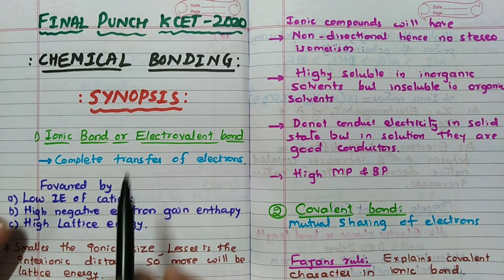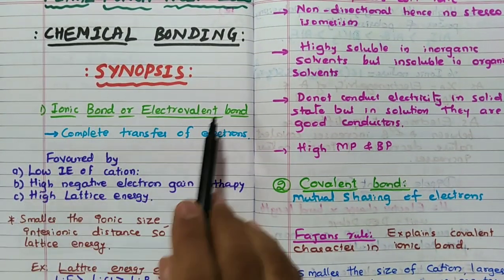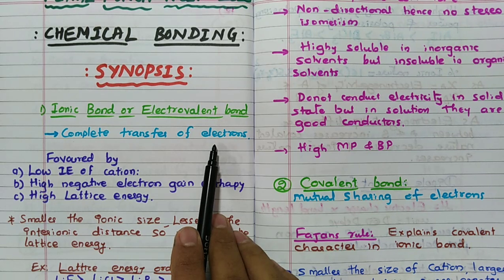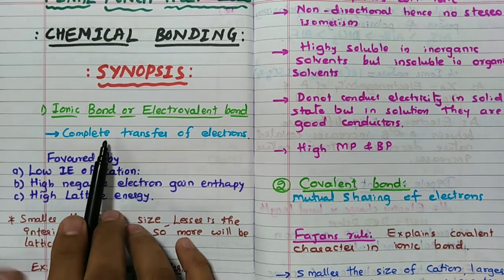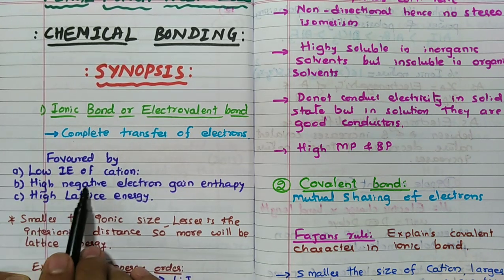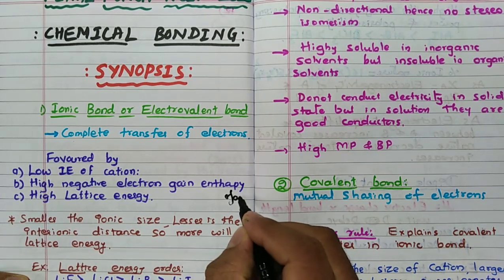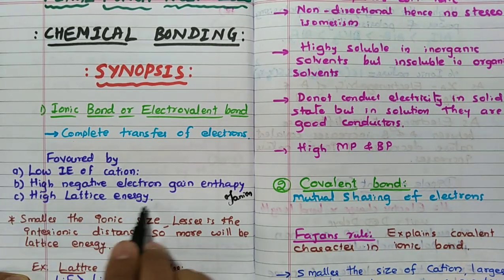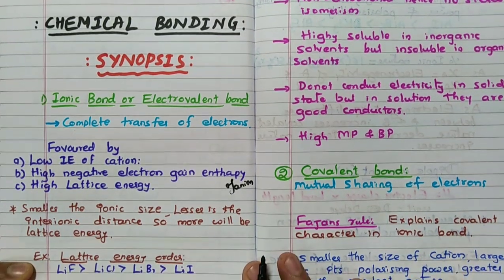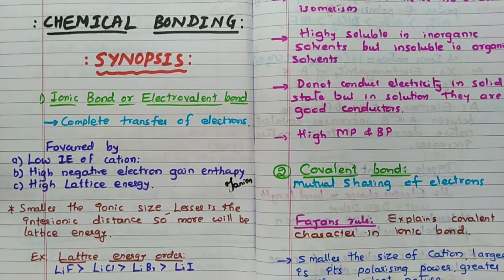So, first one, ionic bond or electrovalent bond. Remember, ionic bond is nothing but complete transfer of electron. Ionic bond formation is favored by low ionization energy of the cation, high negative electron gain enthalpy of the anion, and high lattice energy. Lattice energy is nothing but the energy released during the formation of 1 mole of the ionic crystal.